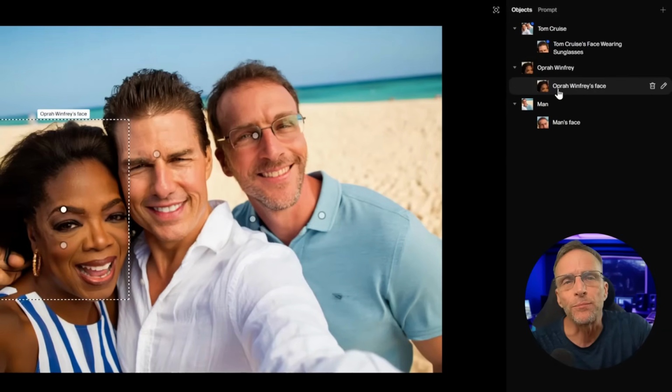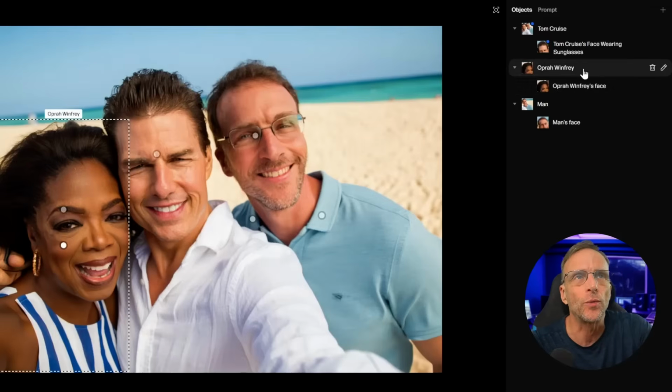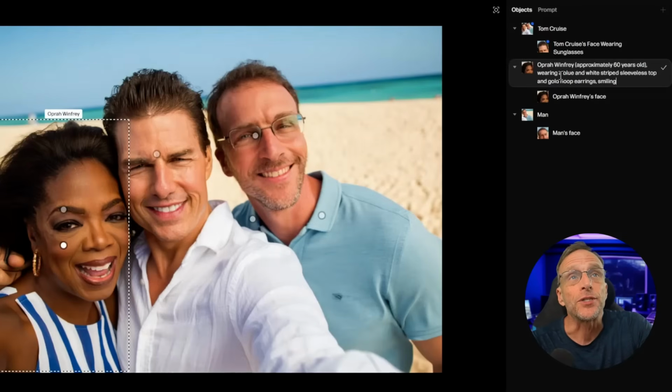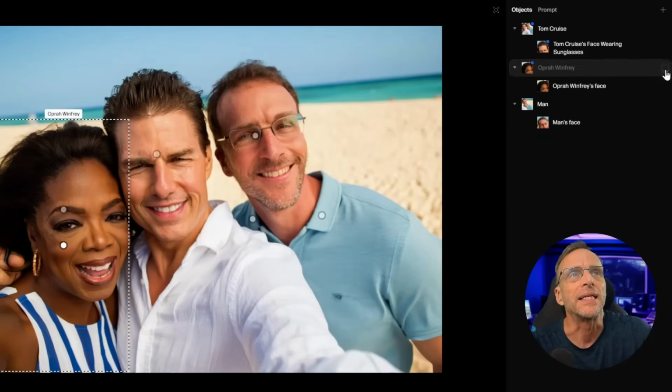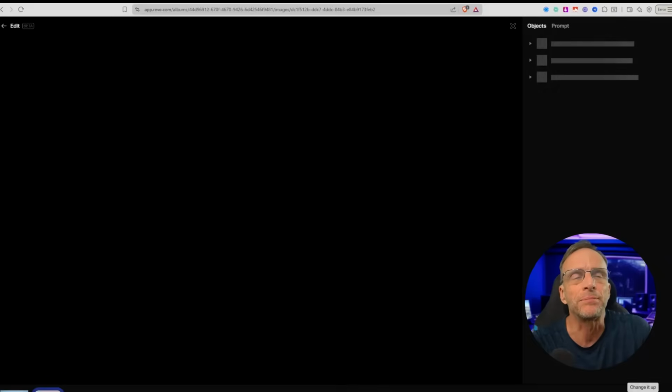Now with Oprah, since it didn't break her down into various pieces like shirt or whatever, I can just click up here where we get the description of what she's wearing, a blue and white striped sleeveless top. So how about we say a red and black sleeveless top? We'll go ahead and commit that one here. We'll leave me alone for now and apply these edits.